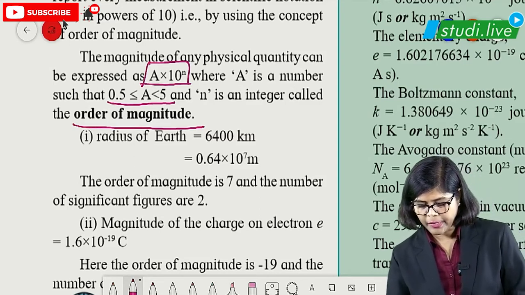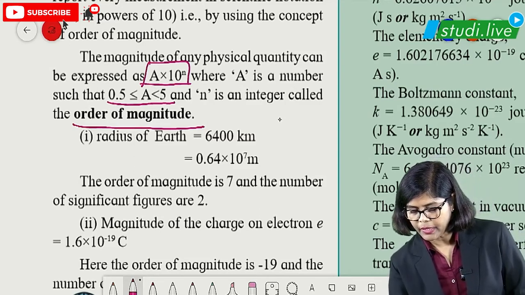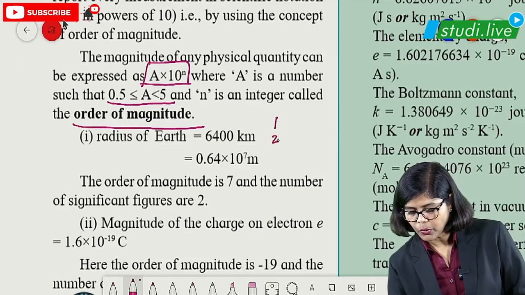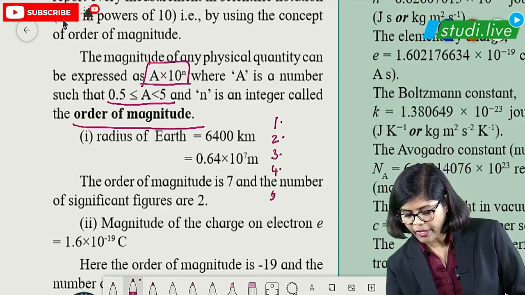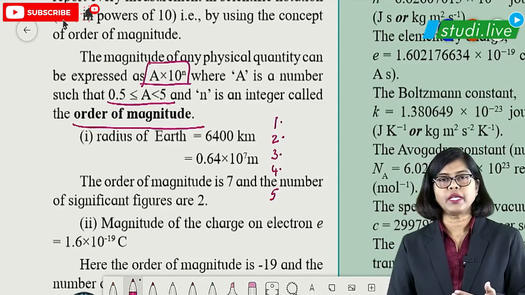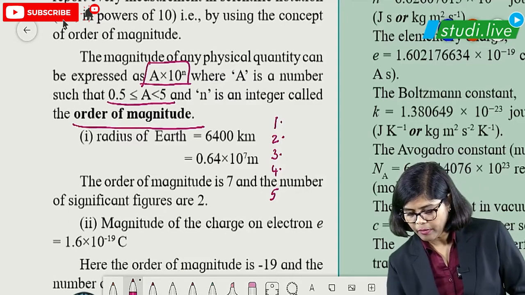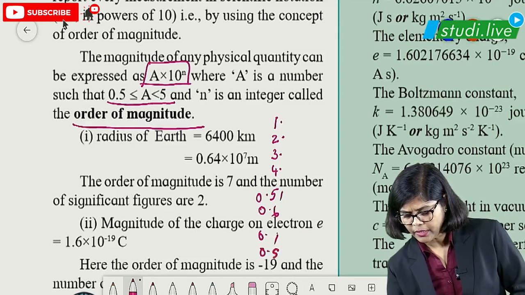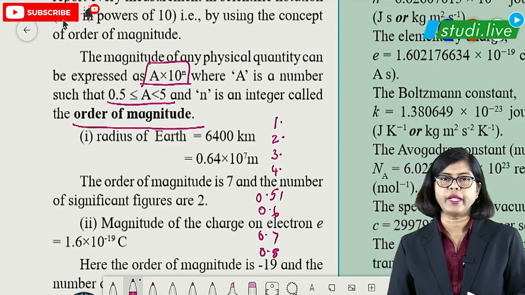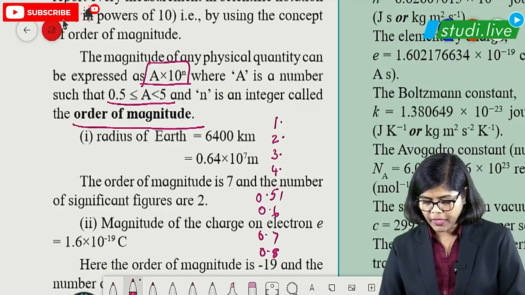For example, in a simple way I will just tell you, if the number is 1, then after that you can put 0.2, 0.3, 0.4, 0.5. If it is more than 5, then it will be like 0.6, 0.7, 0.8, and 0.9. Like this we have to consider. Okay.